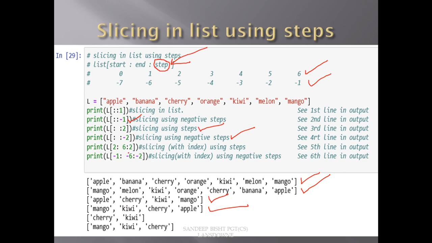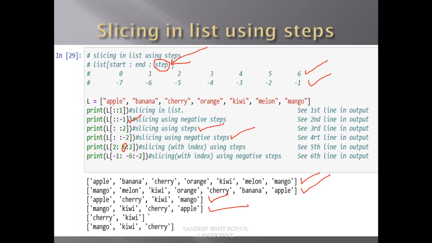Now you can slice a portion of the list by passing from 2 to 6. It means from 2 to 5, because the second argument is not included. So indexes 2, 3, 4 and 5 will get printed, but with the step of 2. What will we get?